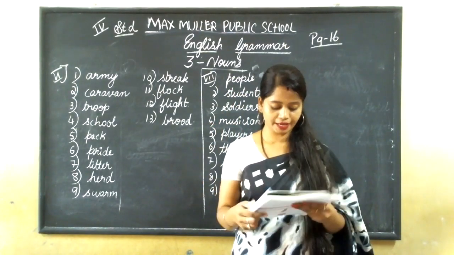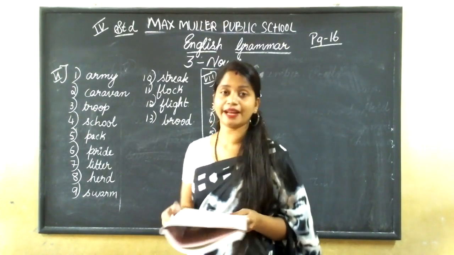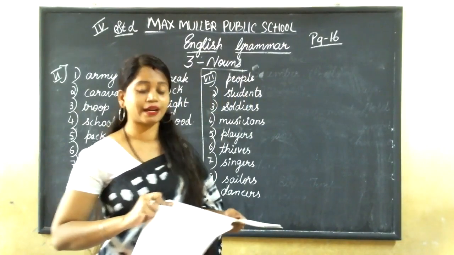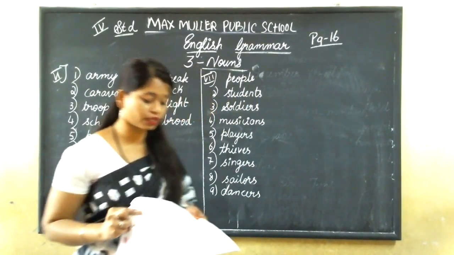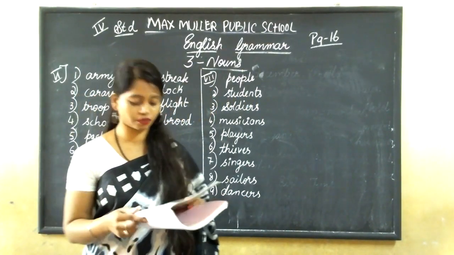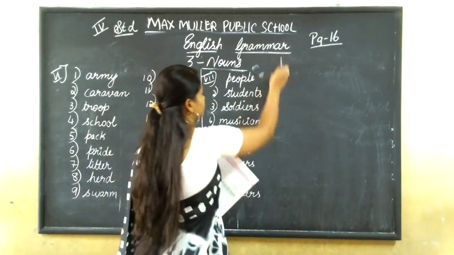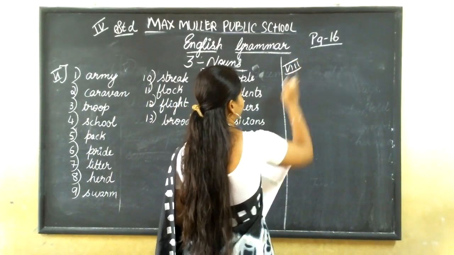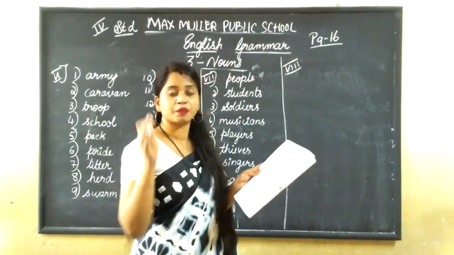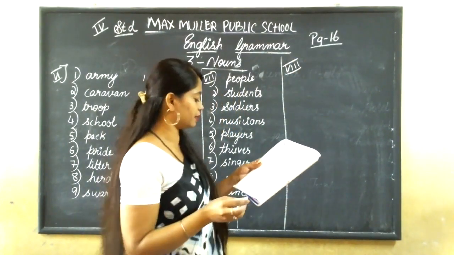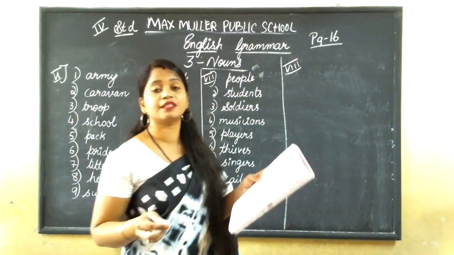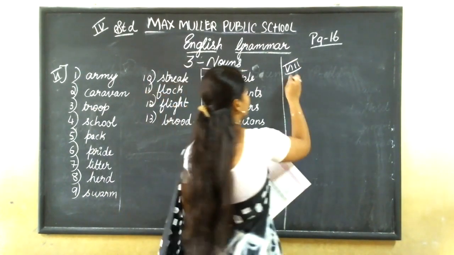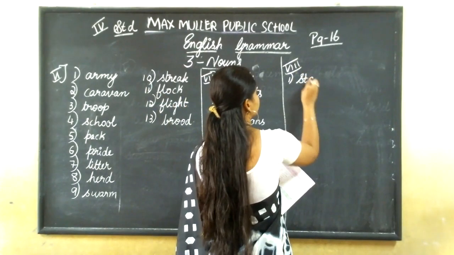Okay. And next is tick the right word. We have to tick the right word here, which is the right collective noun. Okay, here also I'll write the answer. You can tick the correct answer in the box given next to the answer. You can tick there. A galaxy of stars. Okay, first one it is stars.